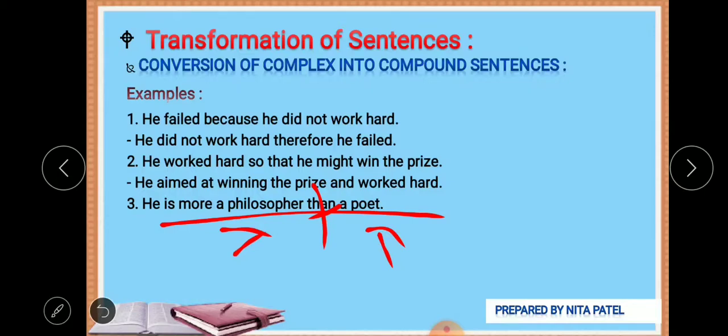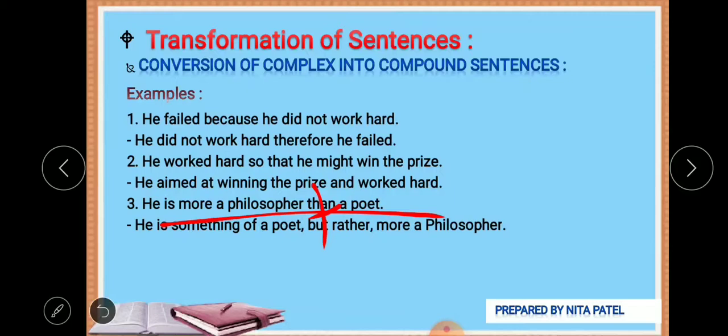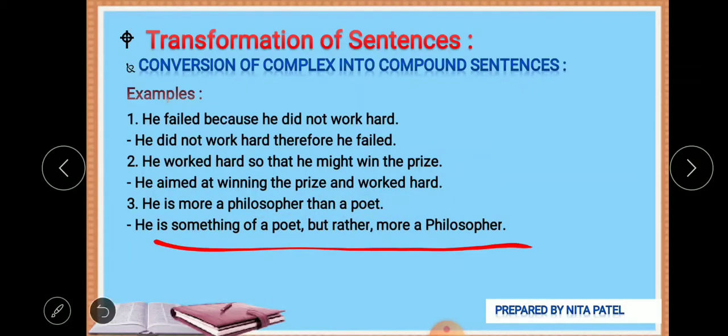So we can say that he is something of a poet, but rather more a philosopher. He is a poet, but more a philosopher. So he is something of a poet, but rather more a philosopher. We are making a compound sentence. Okay, let's see the answer. He is something of a poet, but rather more a philosopher.